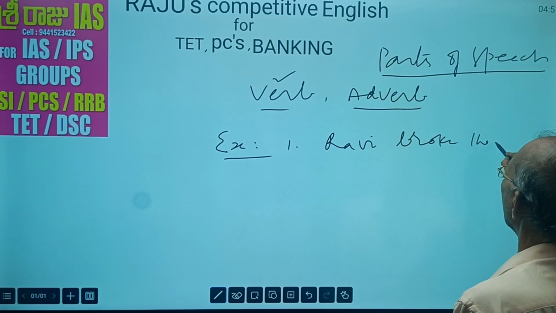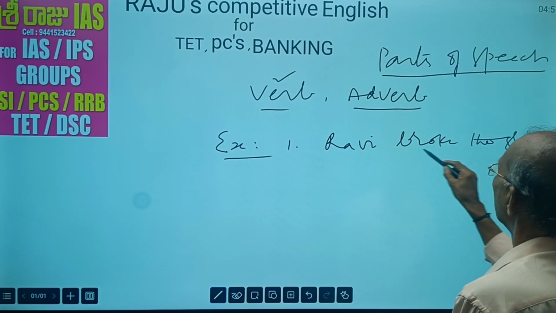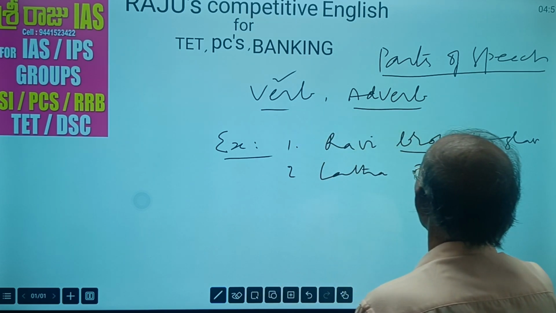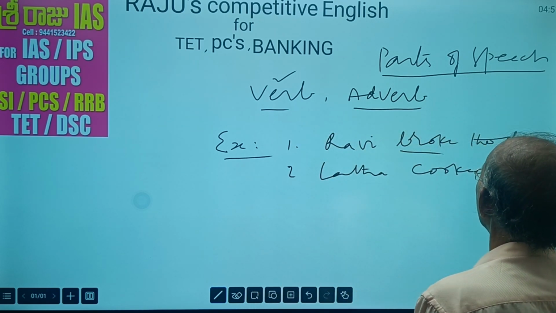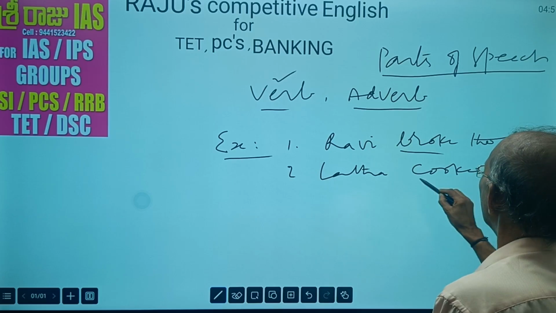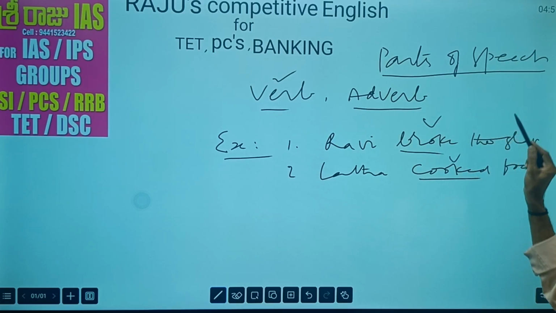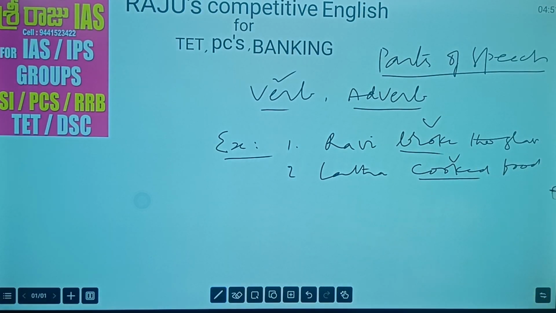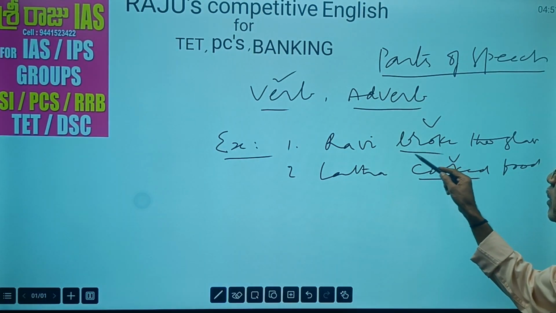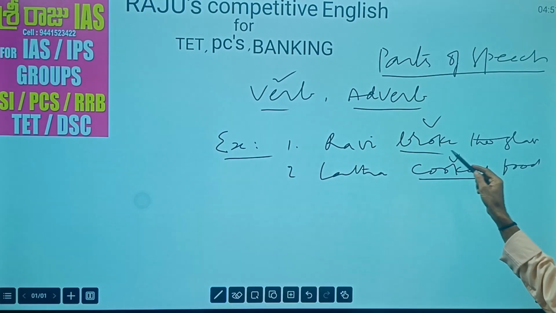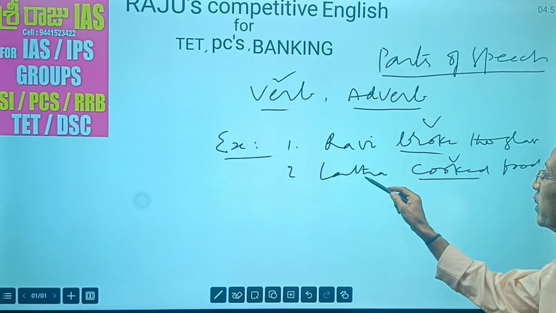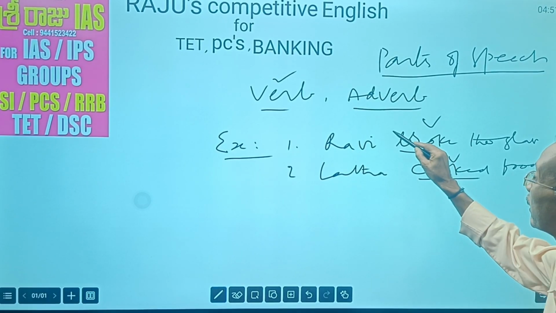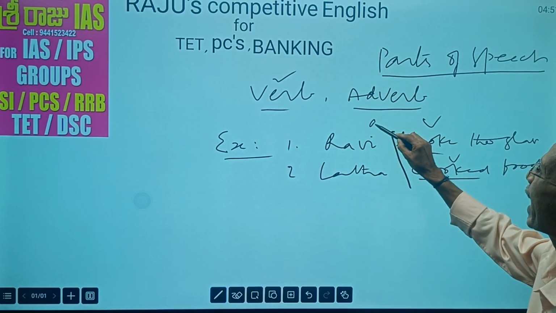Ravi broke the glass. Here broke what? Lata cooked food. Here broke verb, cooked verb. What do these verbs tell us? Ravi did some action. What did he do? He broke the glass. Here broke is the verb. Lata did some action. So she cooked. So here these two verbs tell us about action.